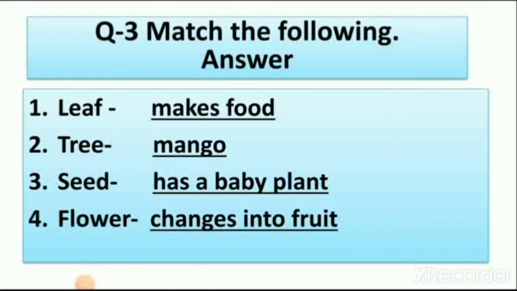Here I write the right answer with that part of the plant. First is leaf, makes food. Second is the tree. Which tree is it? Mango tree. Third is a seed which has a baby plant inside it. Then fourth is a flower that changes into the fruit. So here is match the following with answer.